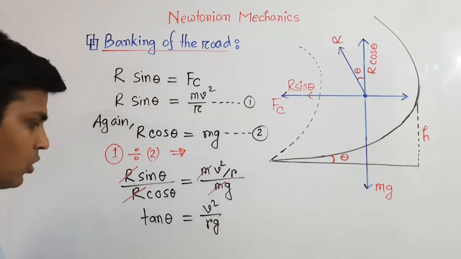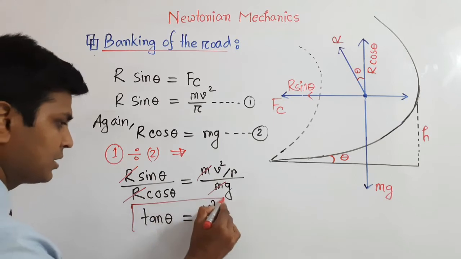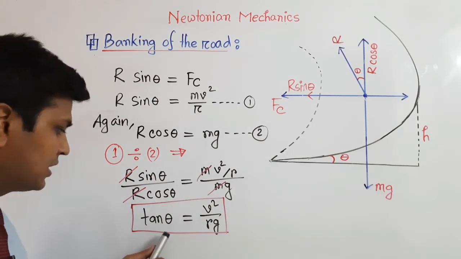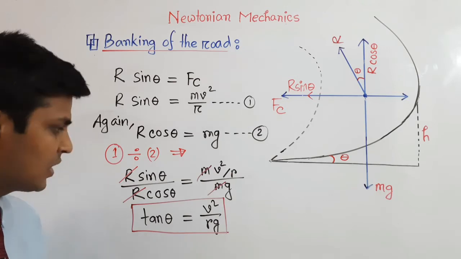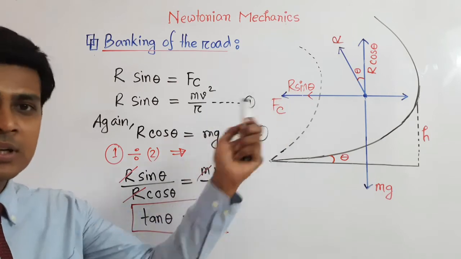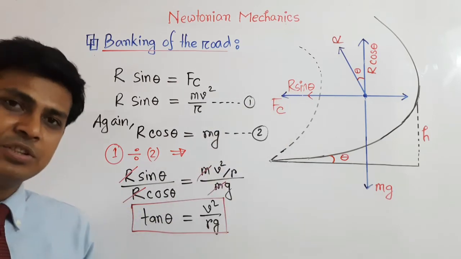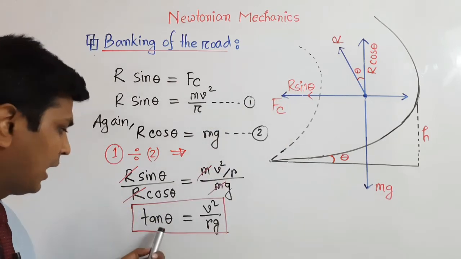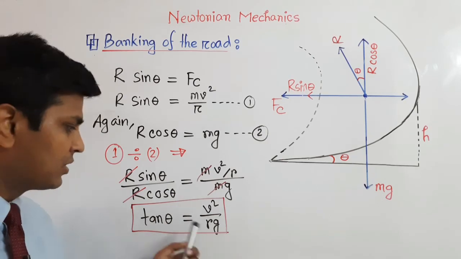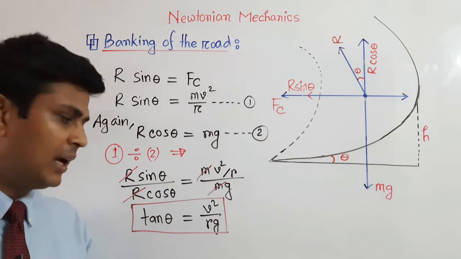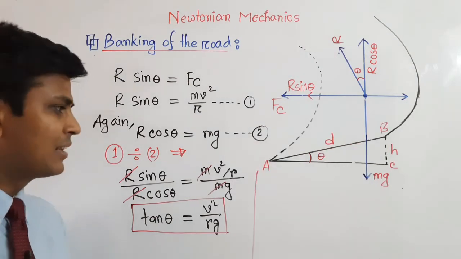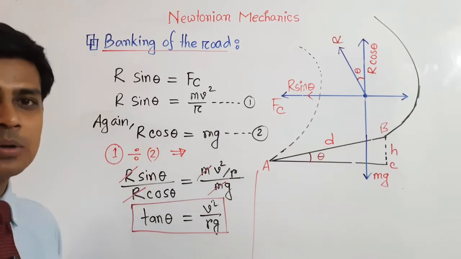So this is the formula to calculate the angle of banking. Here theta is the angle of banking, v is the velocity of the body, r is the radius of the turn, and g is the acceleration due to gravity. And the angle of banking is proportional to the velocity and inversely proportional to the radius and acceleration due to gravity. Now I will derive another formula of the banking of the road.